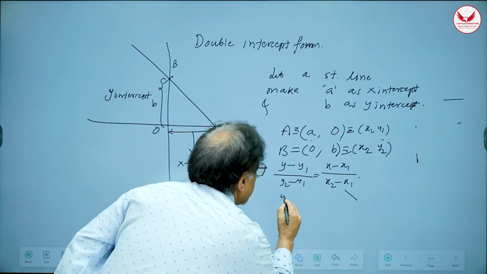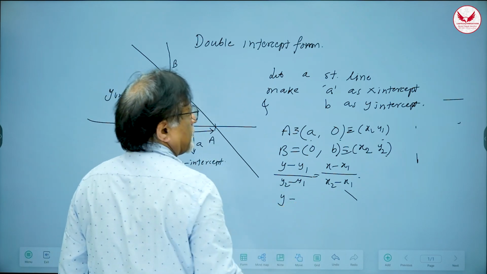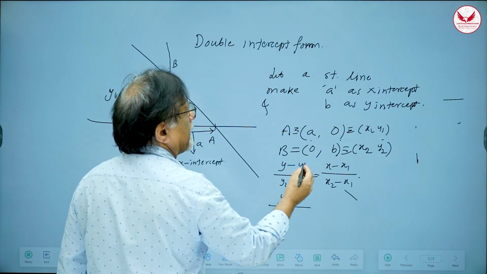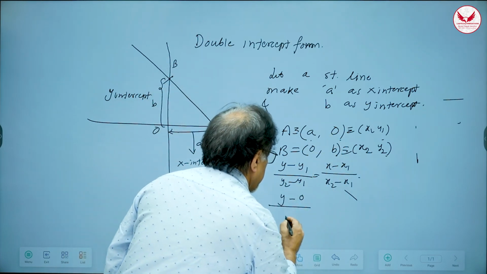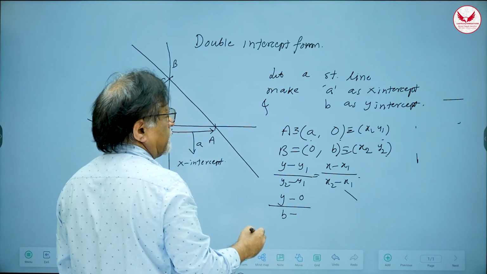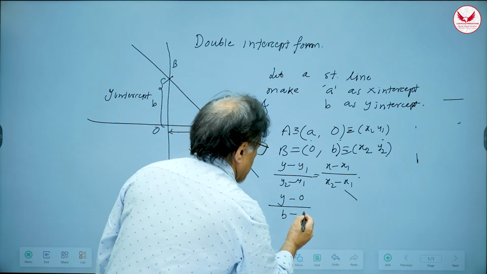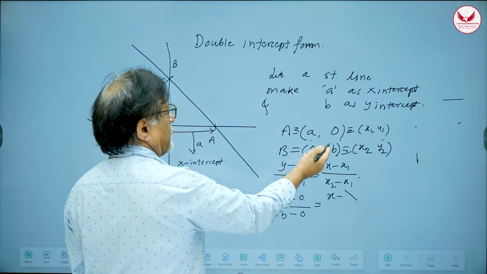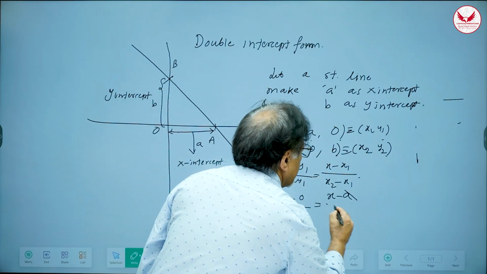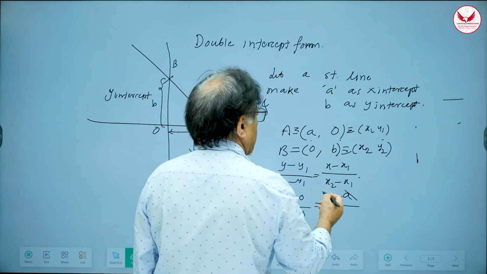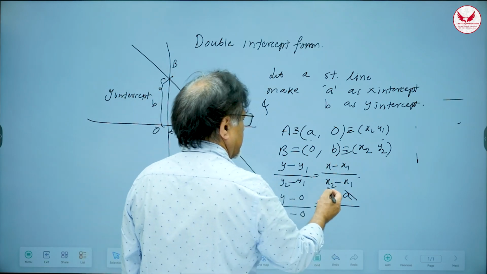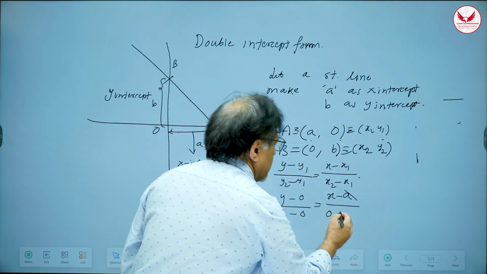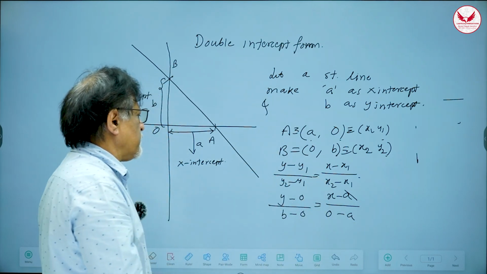So y minus y1, what is y1? 0. Divided by y2, what is y2? y2 is b. Minus y1, but that is again 0. So this is equal to x minus x1. What is x1? a. Divided by x2 minus x1, so x2 is 0 minus x1, x1 is a. Correct? So this is the equation.